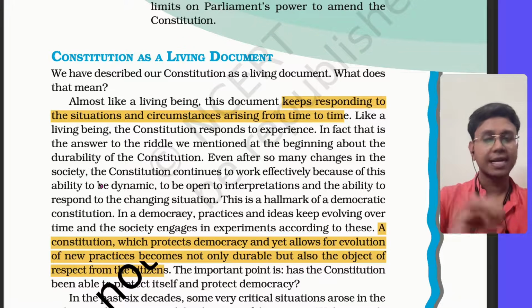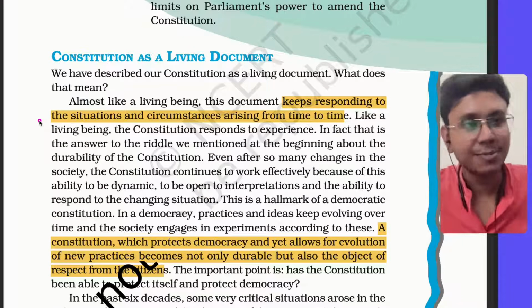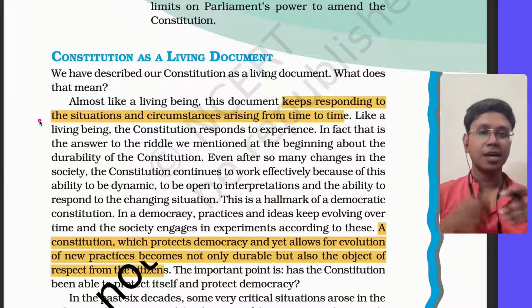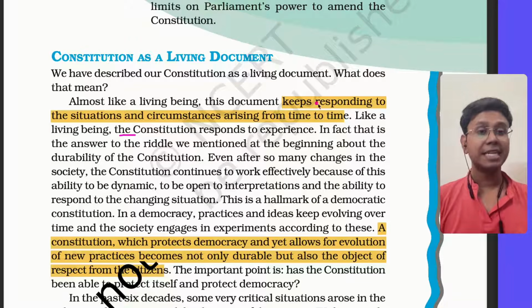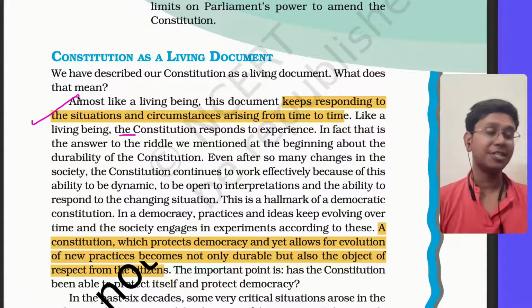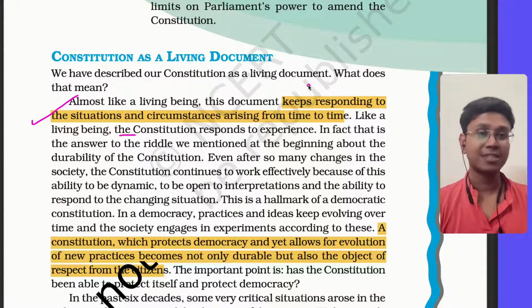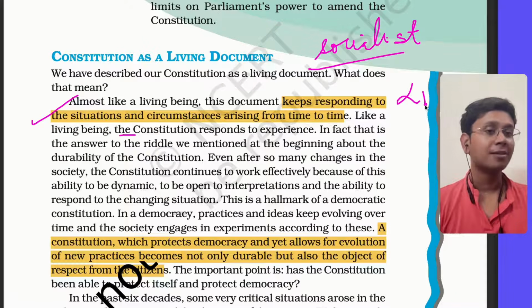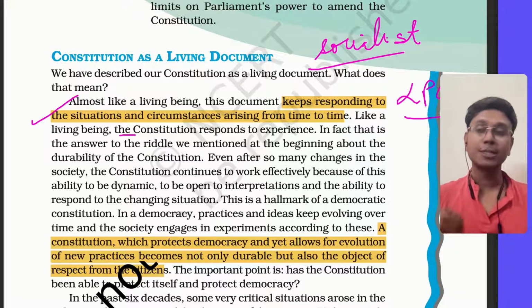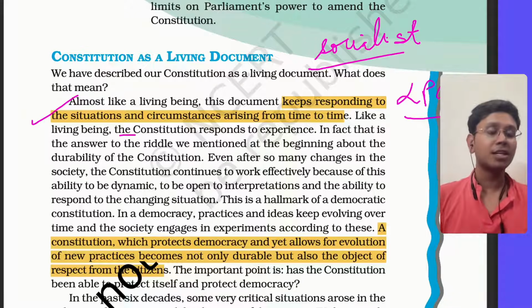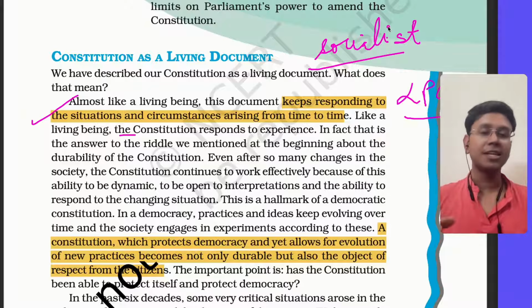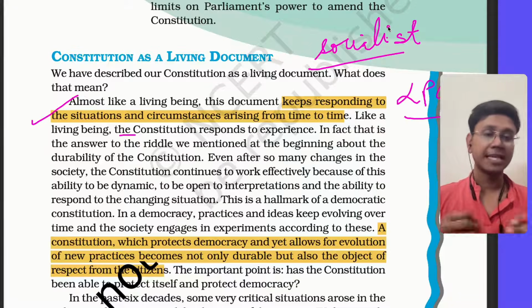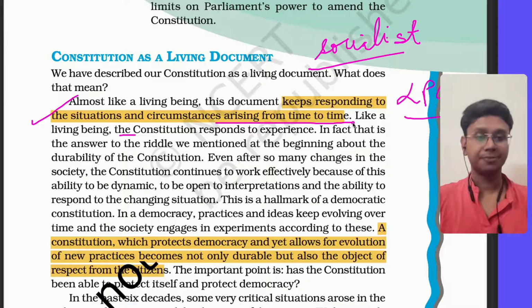So at last, the constitution as a living document summarizes all of our discussion, which says that the document keeps responding to the situations and circumstances arising from time to time. There was the LPG reform which happened. Now our constitution says India should be socialist. So one would say that opening up your economy in LPG reforms is against socialism, but no, it is not. It is responding to the need. And also, the socialist meaning in our constitution is not very narrow. It is a Gandhian form of socialism. That's why it happened, because there was a need.